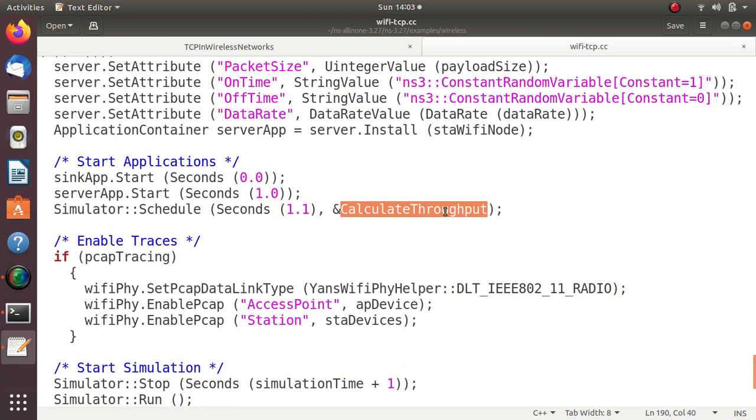Already we have the formula for throughput calculation in the beginning. And if pcap tracing is false here, this will not be executed. Once it becomes true, then this will be executed. It will create an access point Wireshark and a station Wireshark both.